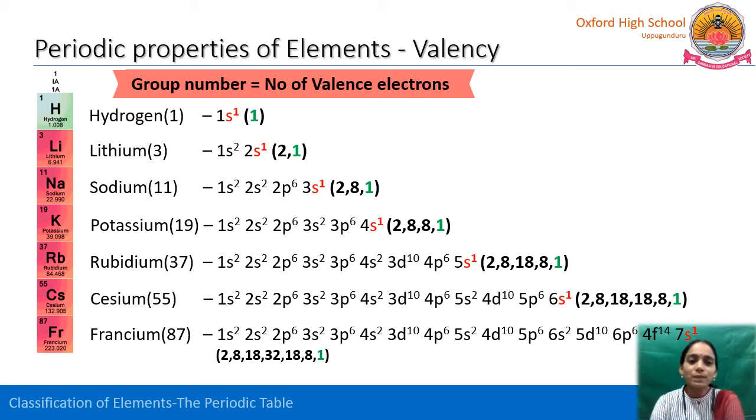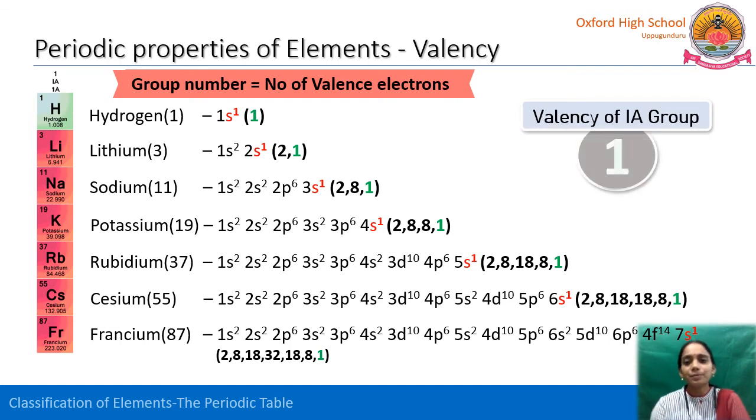Then just now we have seen that lithium donates one electron to get the stable electronic configuration. So the valency of lithium is 1, because it is donating one electron to get the stable electronic configuration. Likewise, sodium also has valency 1, potassium also valency 1, rubidium also valency 1, and cesium also valency 1, whereas francium also has one valence electron in its outer shell and donates the electron to get the stable electronic configuration. So the valency is 1.